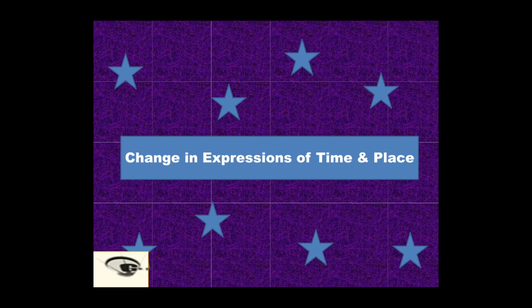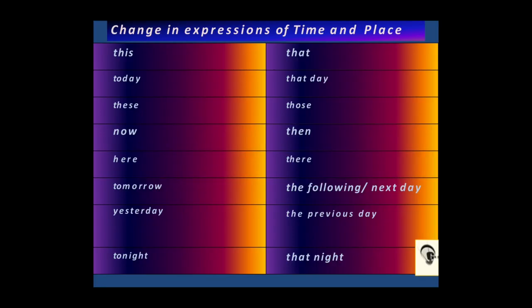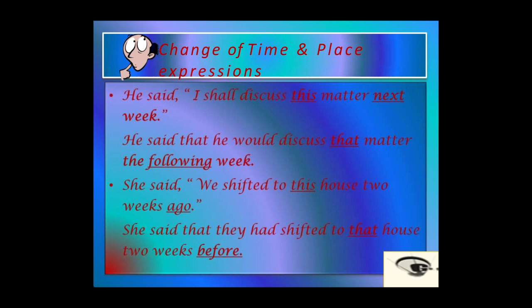Now, next we have change in expressions of time and place. This is changed to that. Today is changed to that day. These changes to those. Now changes to then. Here changes to there. Tomorrow changes to the following or the next day. Yesterday changes to the previous day. Tonight changes to that night.